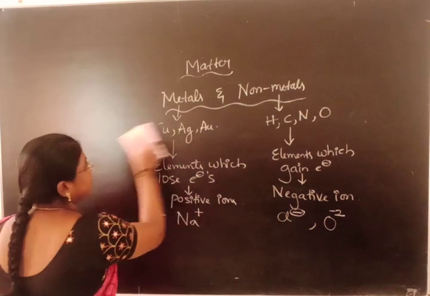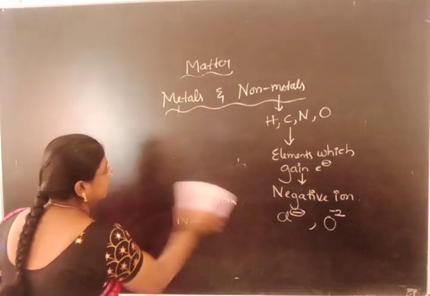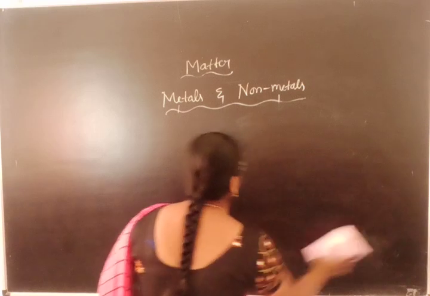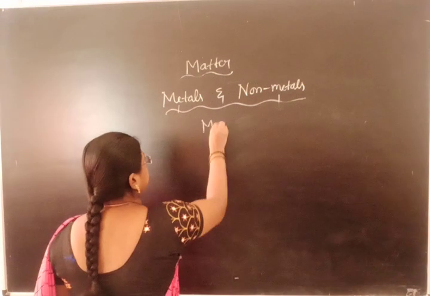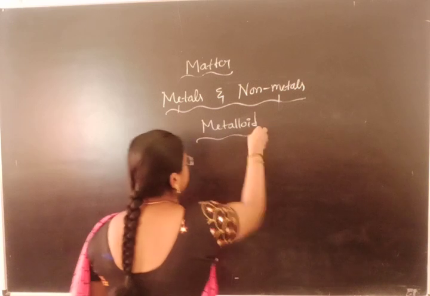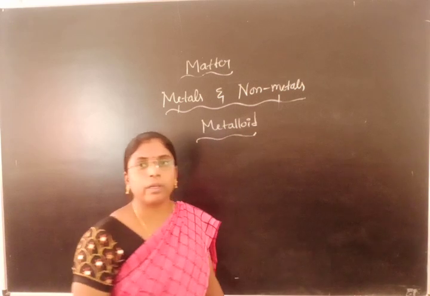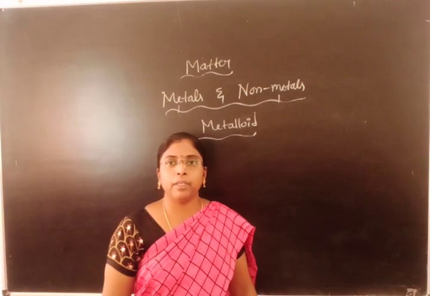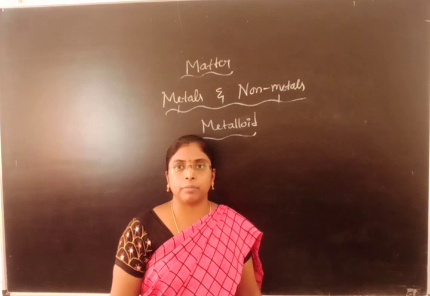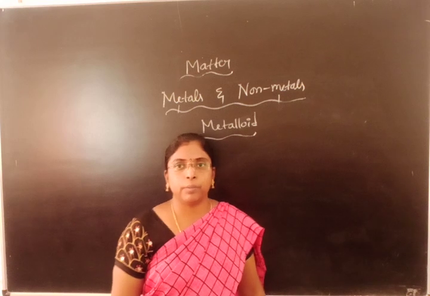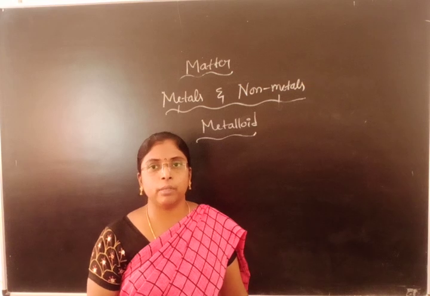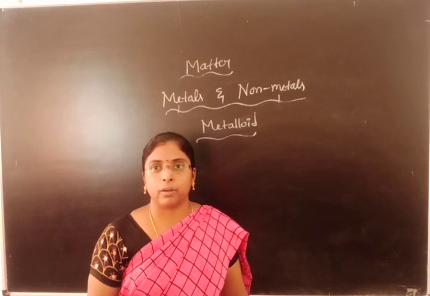After metals and non-metals, the third comes here the metalloid. What is this metalloid? Metalloids are substances having the properties of both metals as well as non-metals. Such elements are known as metalloids.